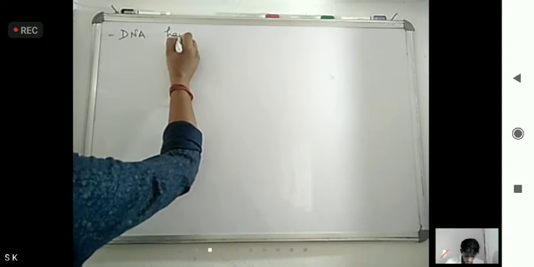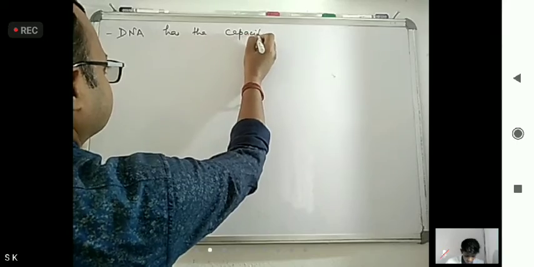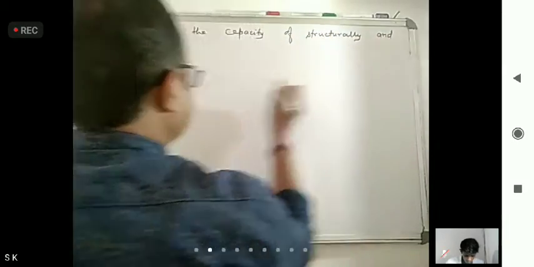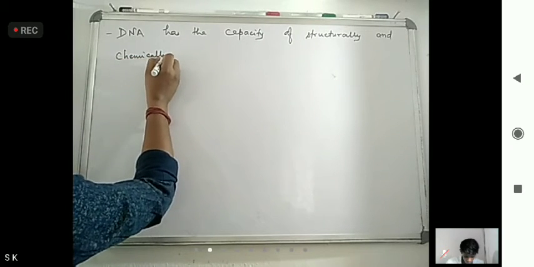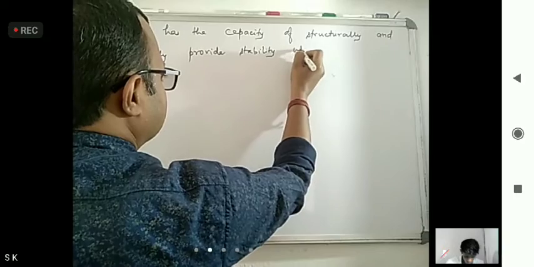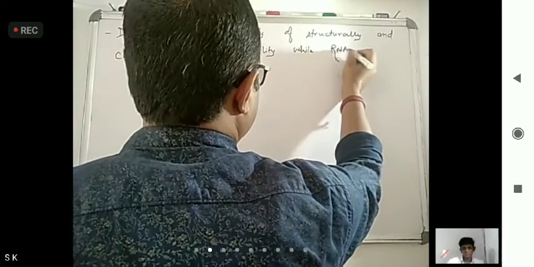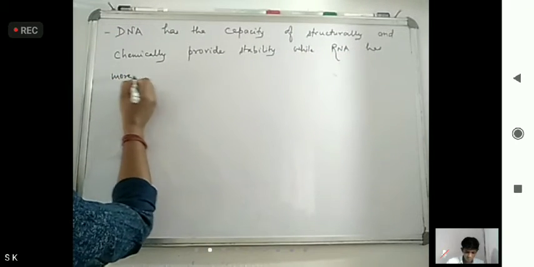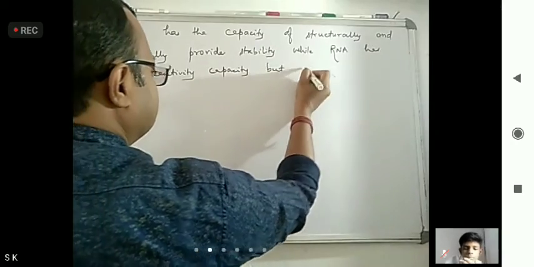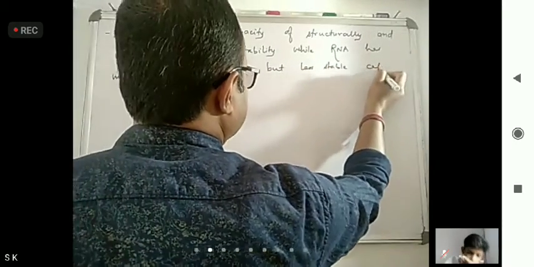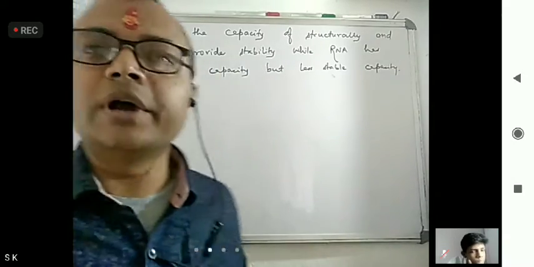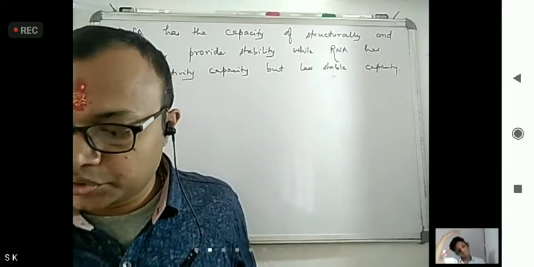DNA has the capacity to provide structural and chemical stability, while RNA has more reactivity capacity but is less stable. So DNA structurally and chemically provides stability, and that's why it is used as genetic material.